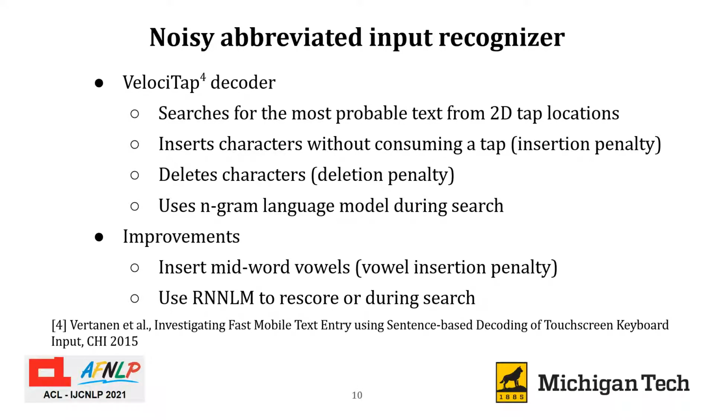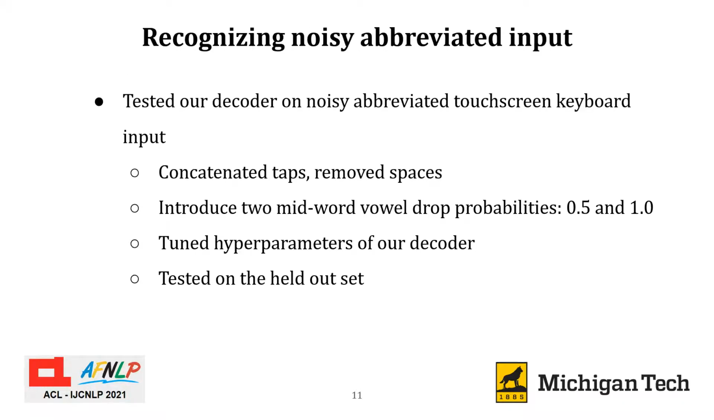We also extended Velocitap to use a recurrent neural network language model. The neural model worked in 2 ways, either as an alternative to the n-gram language model or to rescore the n-best hypothesis list generated by an n-gram based search. We used a recurrent neural network language model trained on Reddit-selected data in these experiments.